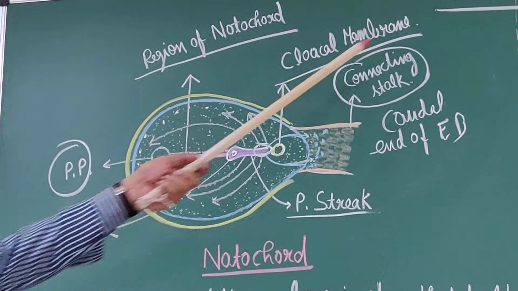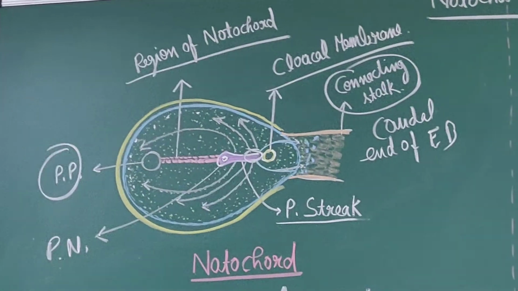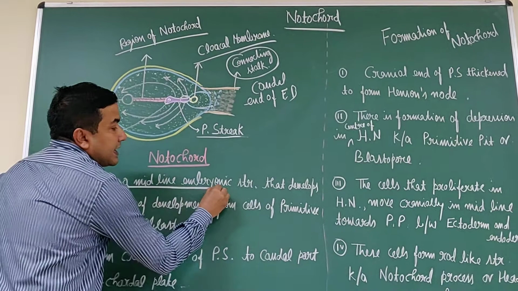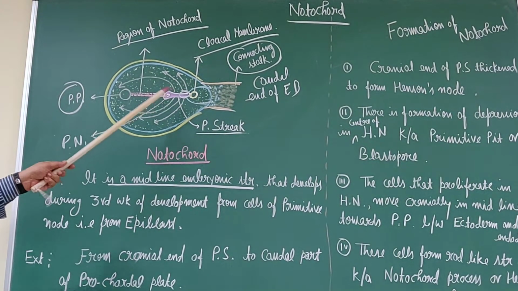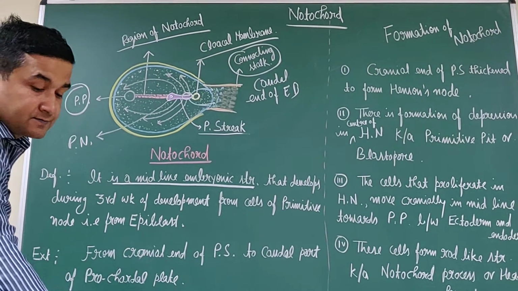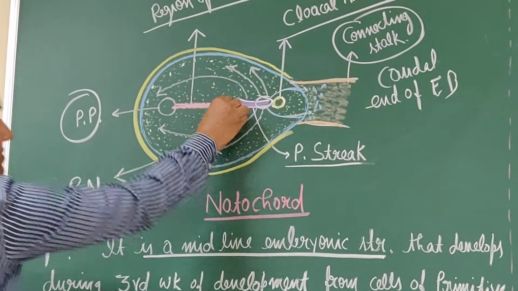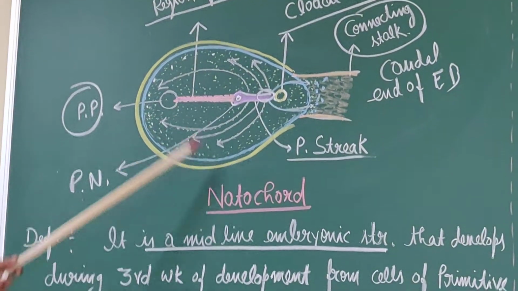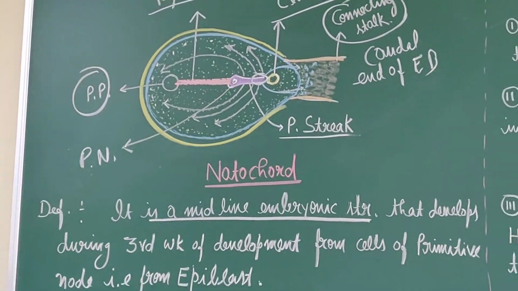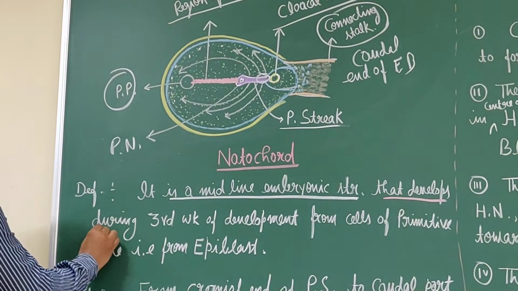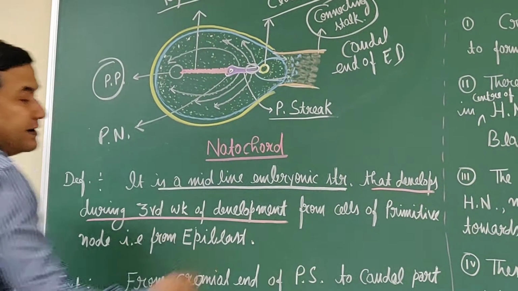Now the notochord. What is the notochord? It is a midline embryonic structure. It is the notochord that develops during the third week of development.